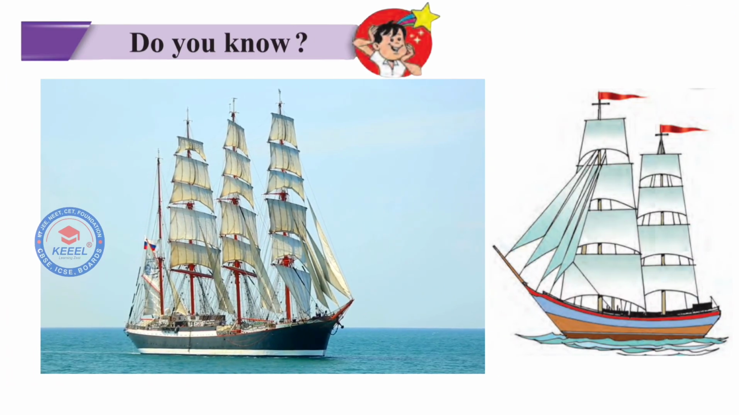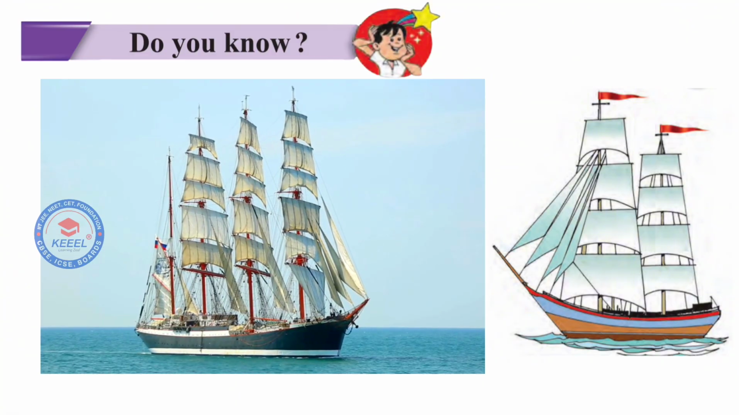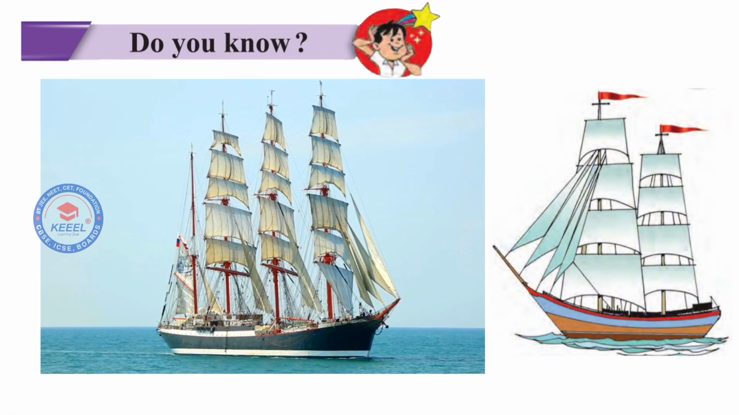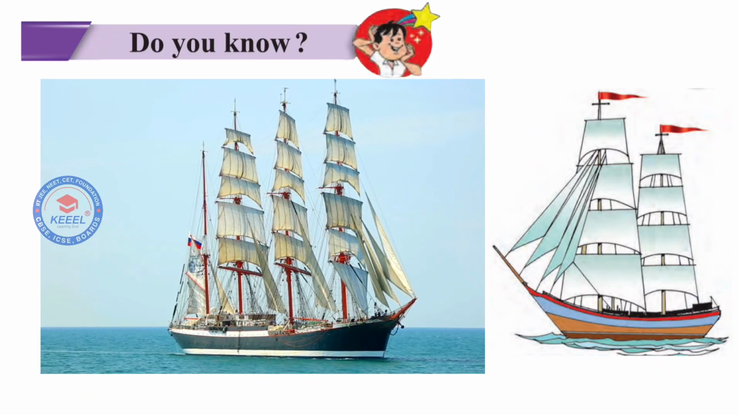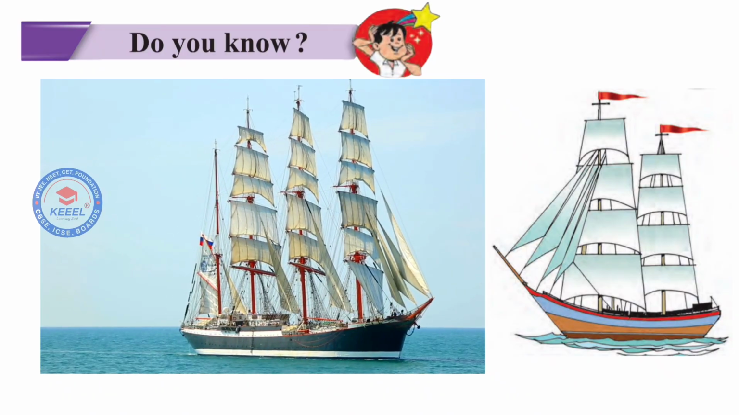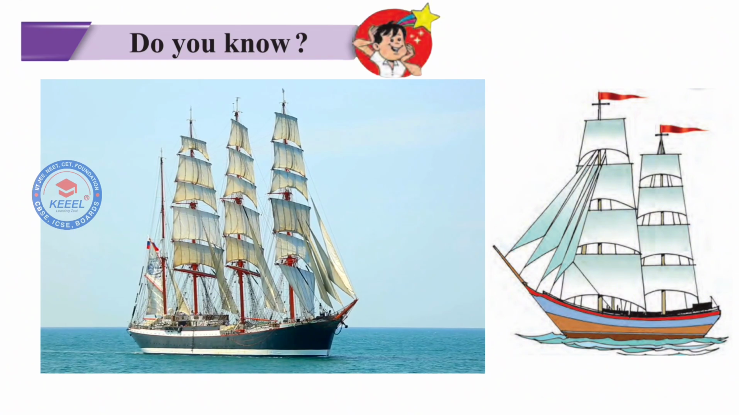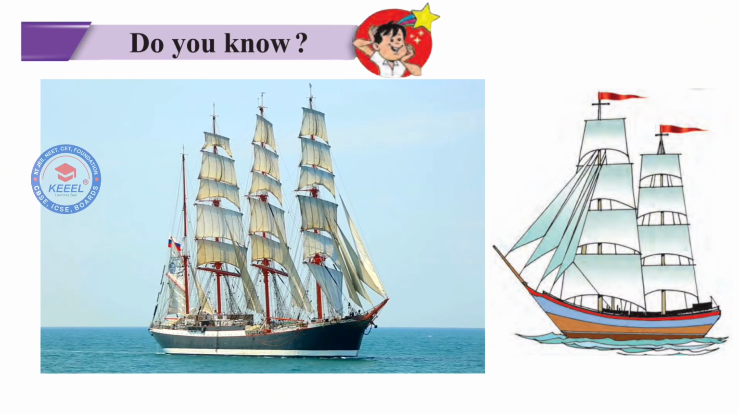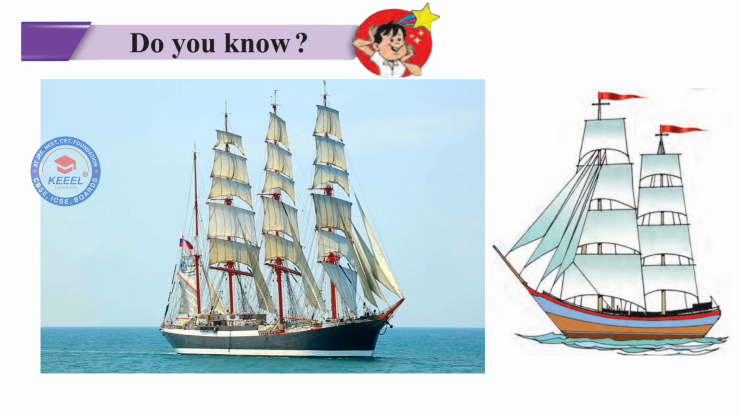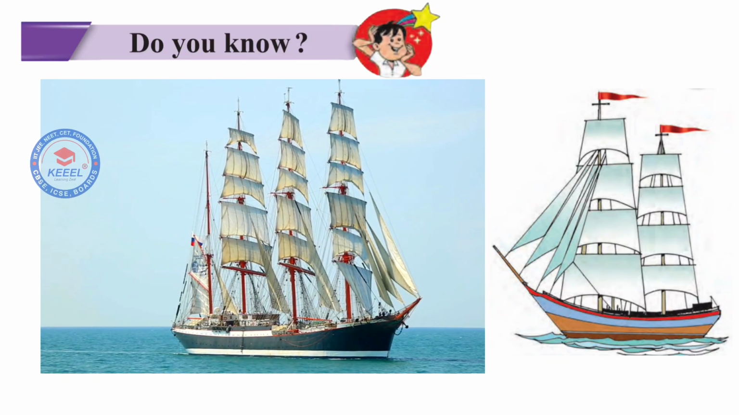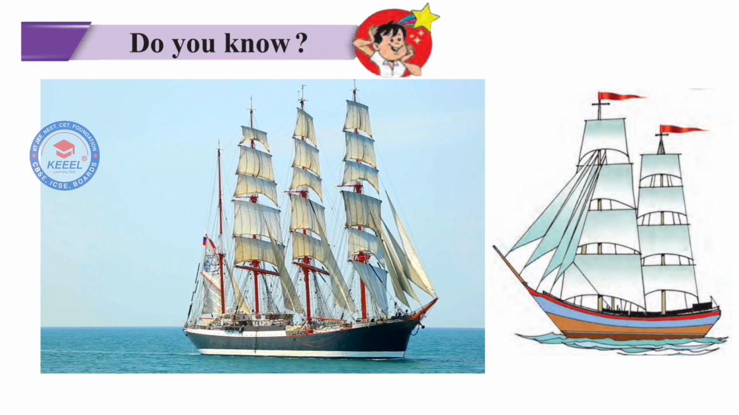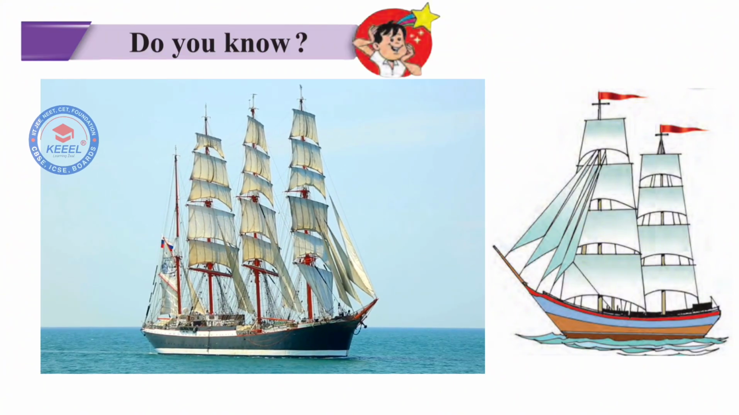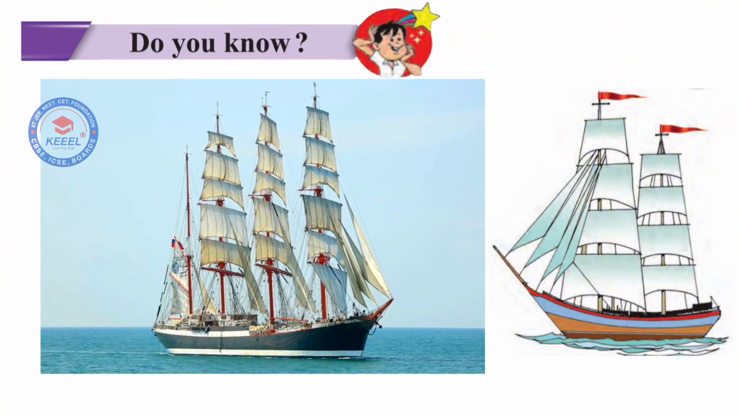Do you know? In today's world, we use cars, ships, and aeroplanes that run on fuel. But long ago, ships did not have engines. Instead, they used large sails that caught the wind and pushed the ship forward. These ships were called sailing ships. People traveled across the world in these sailing ships, using just the power of the wind.